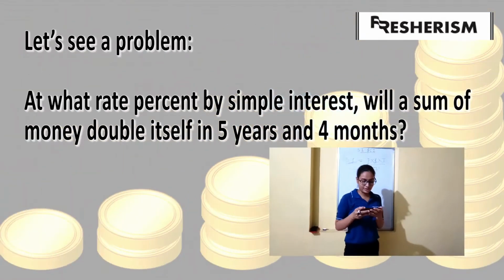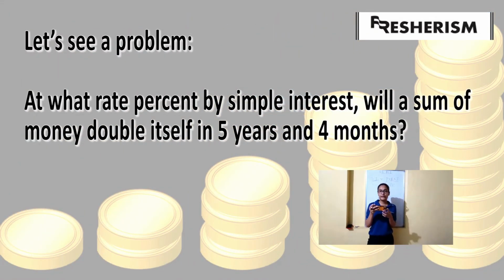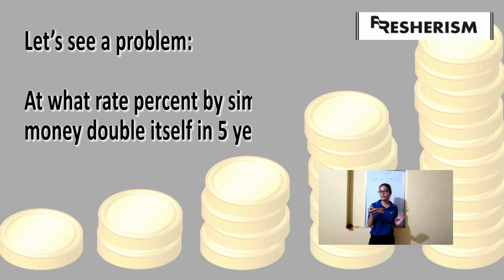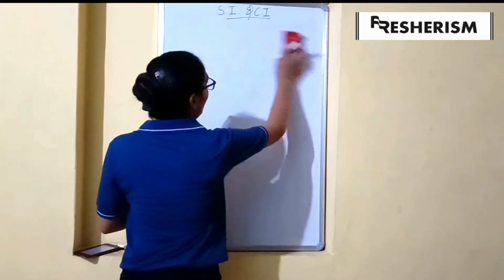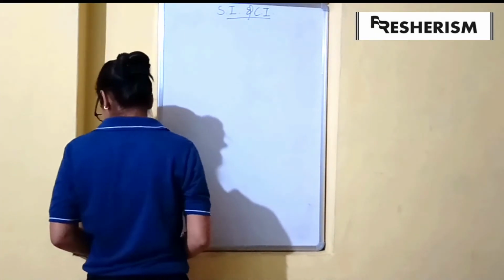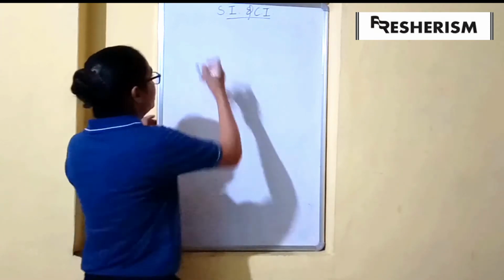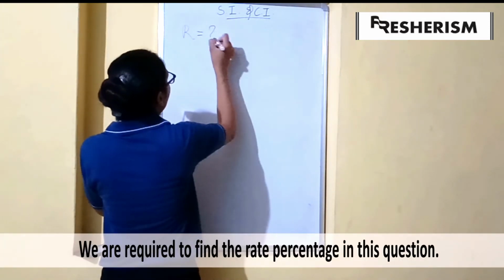Now let us do a question. At what rate % by simple interest will a sum of money double itself in 5 years 4 months? We are asked about the rate %. So rate % is what we have to find out.